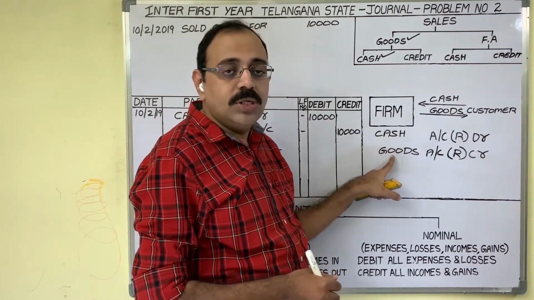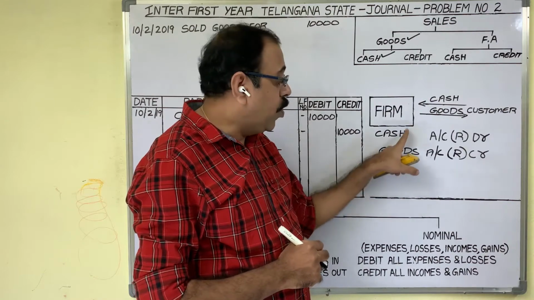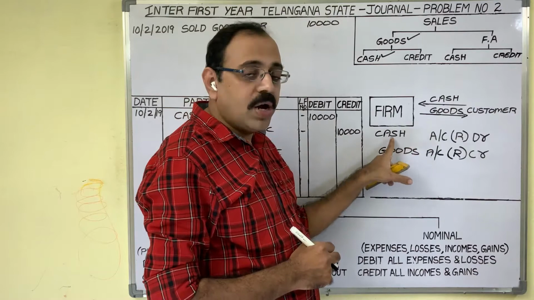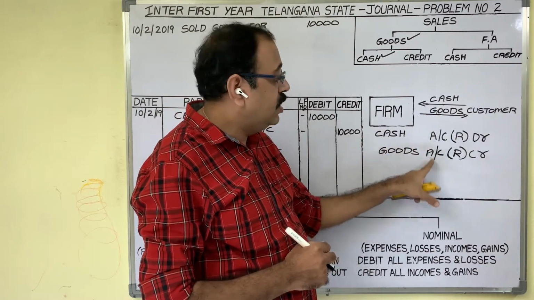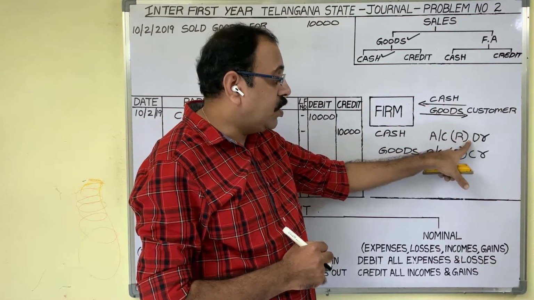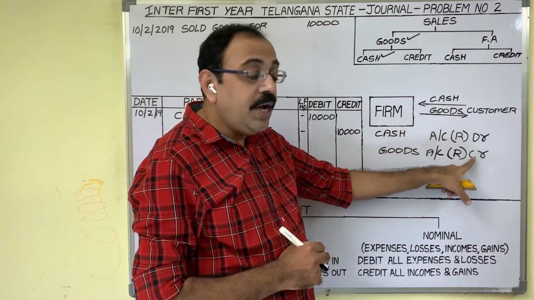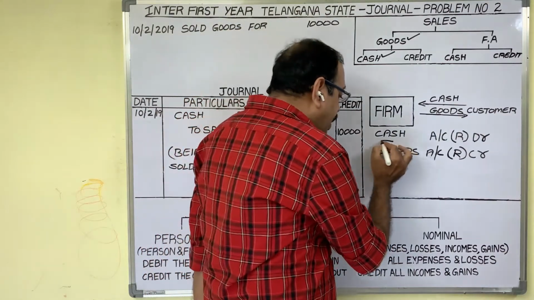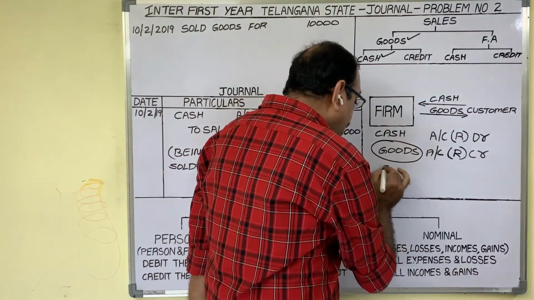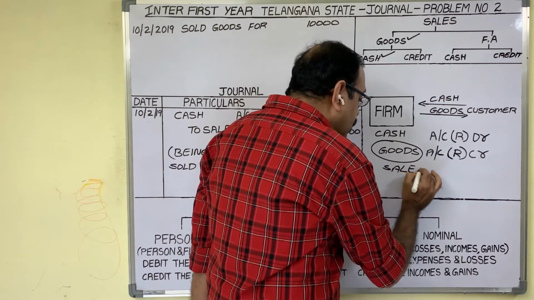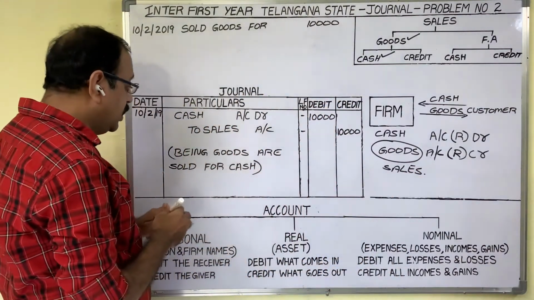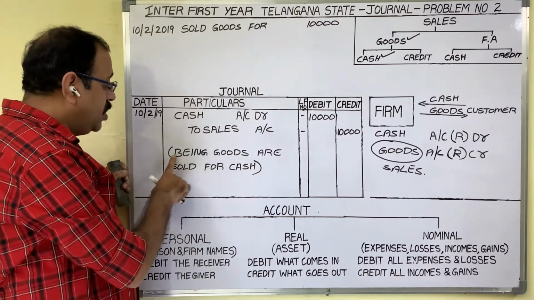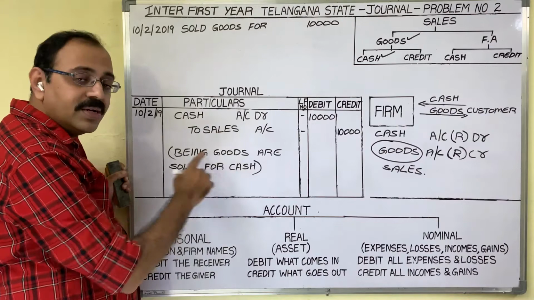Cash and goods, both are assets. Both come under real account. Real account rule: debit what comes in, credit what goes out. Cash is coming, debit cash account. Goods are going, credit goods account. When goods go out in credit, instead of writing this word, we should write sales account. Then final entry is cash account debtor to sales account. Narration: being goods are sold for cash.